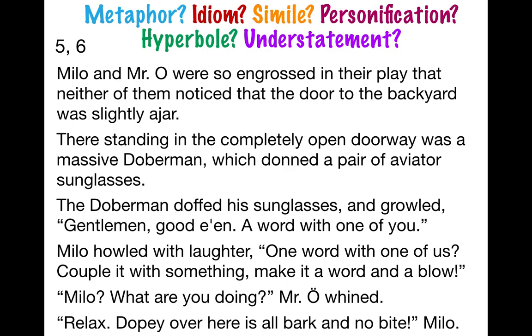Okay, hit pause to try to find the last 2 examples. Is it true that the door to the backyard was slightly ajar? Of course not. It was completely open. So when the narrator says that it was slightly ajar, they're under-exaggerating. They're using understatement. Very good.